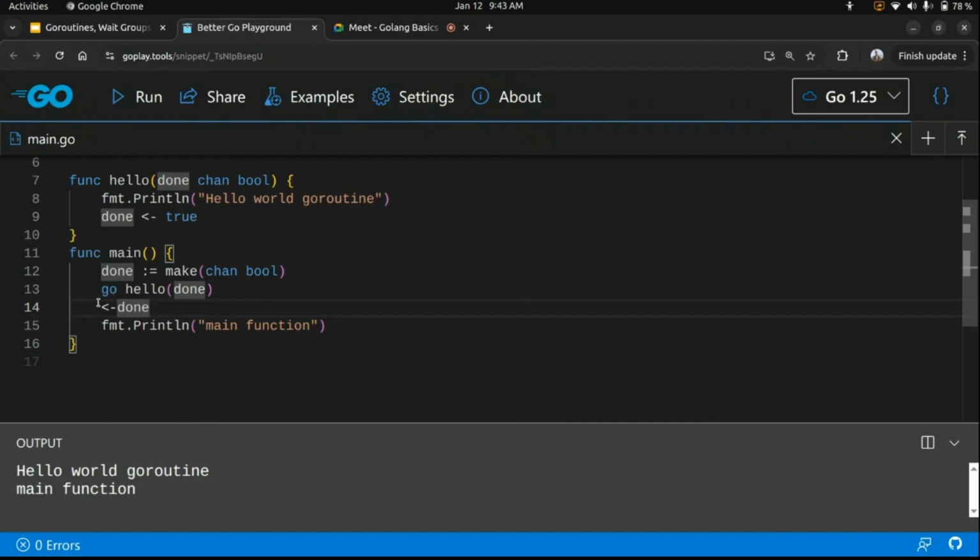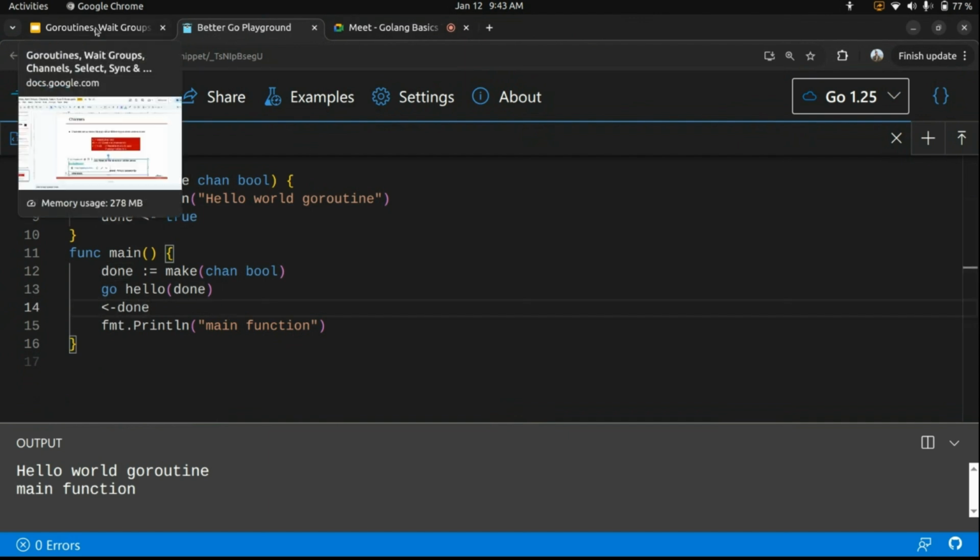If I had assigned any variable, it could have read that true boolean and assigned it to that variable. Okay, so that's the case. This is another way we can wait for goroutines to complete. As we saw, WaitGroups are preferred, but this is another way. If you see the 14th line, it is a blocking one.